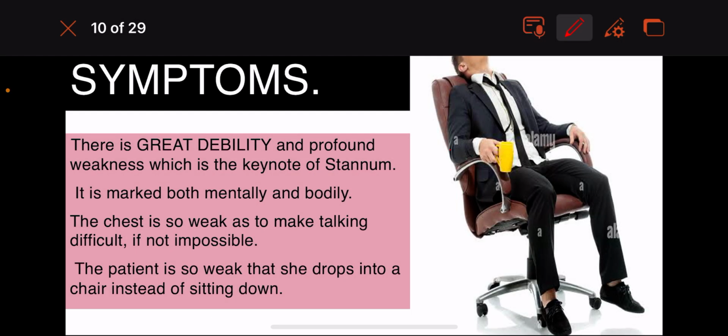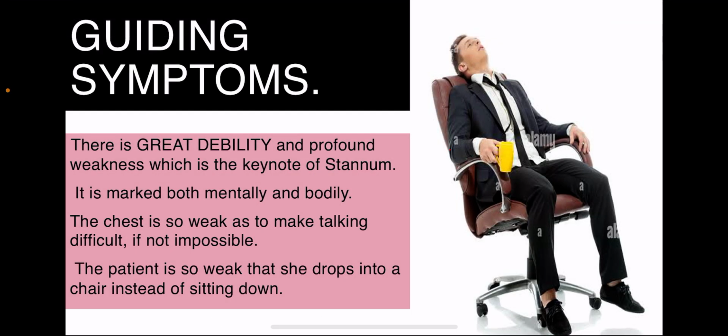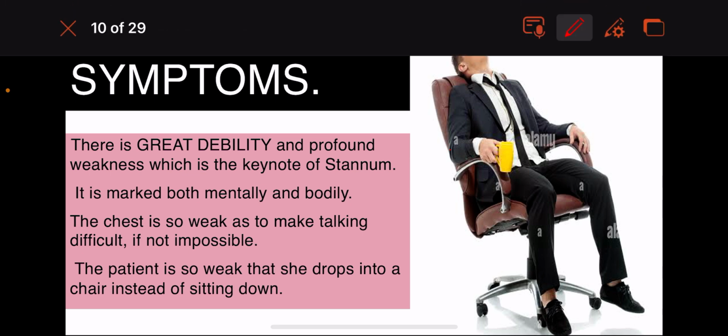The chest is so weak as to make talking difficult. It sometimes becomes impossible for the patient to speak. The chest goes so weak that he is unable to communicate. So guys, what did we understand in this slide? The patient is extremely debilitated, with profound weakness, so weak that he is unable to speak. The patient is so weak that he or she drops into a chair instead of sitting down.